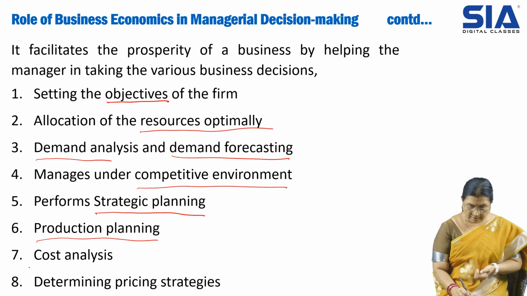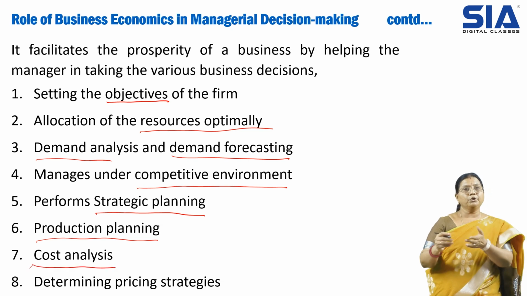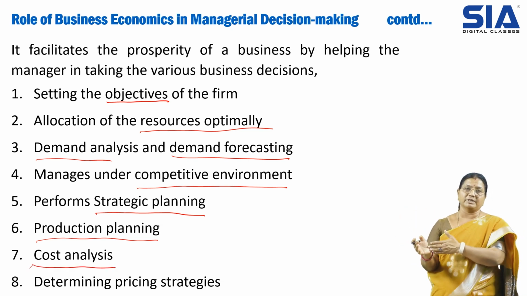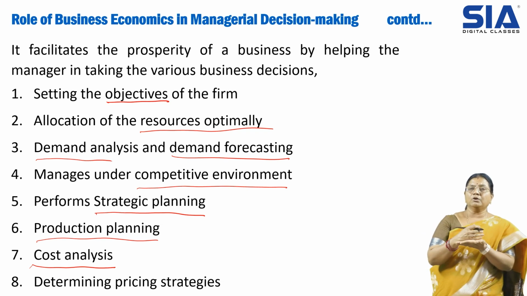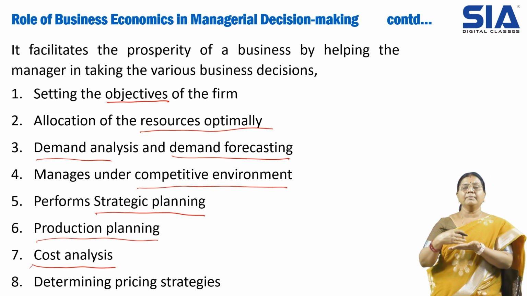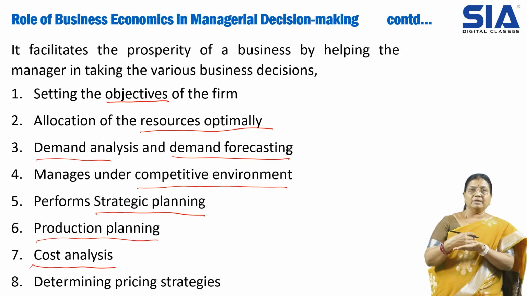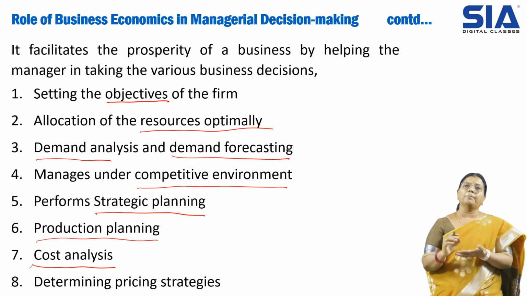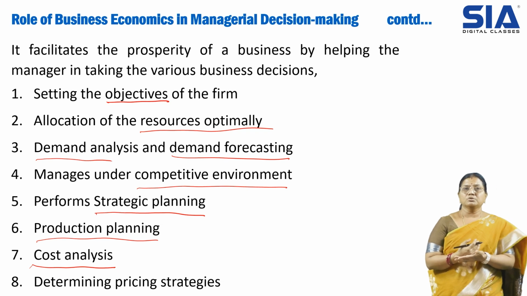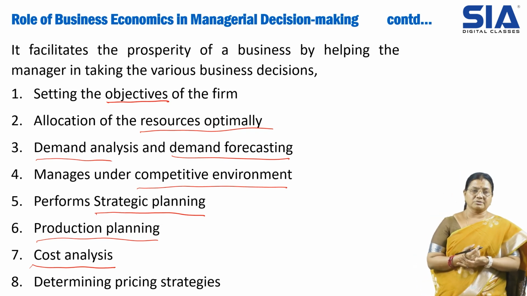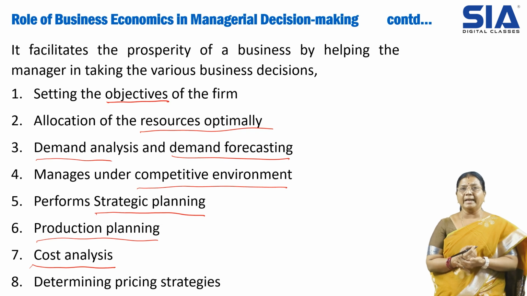Then cost analysis. What is the cost incurred to produce a certain volume of production? Where exactly is the cost deviating, whether we are incurring more cost, whether we are incurring normal standard cost or below that. Here we have to see that the cost will be allocated and the resources will be used optimally, so that if we find that the cost is wasted or the cost can be reduced if we use another methodology, we can reduce and control the cost. Economics will help in controlling and reducing the cost. That is called cost analysis.